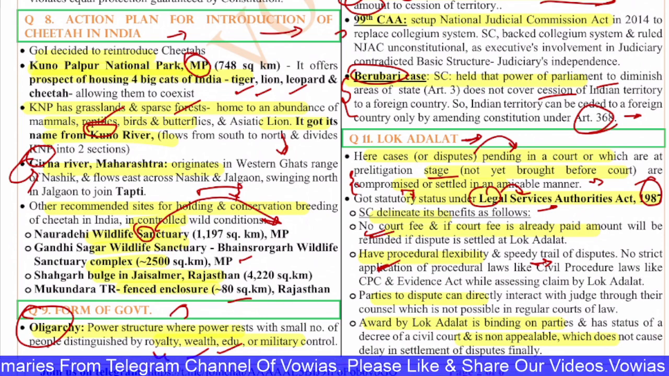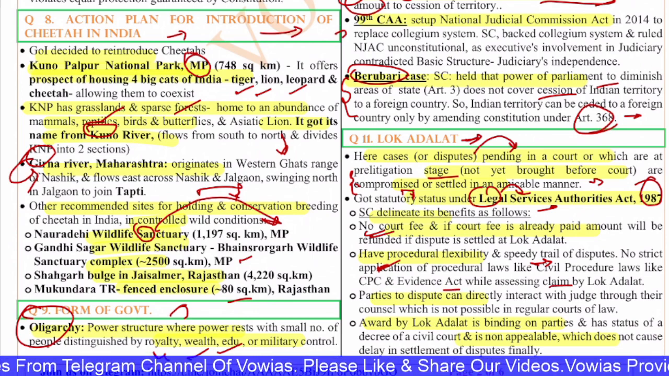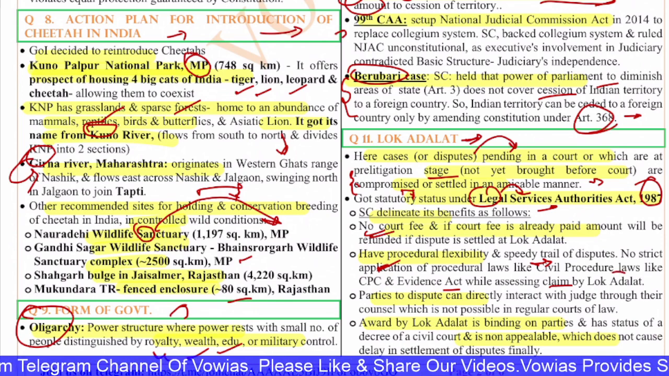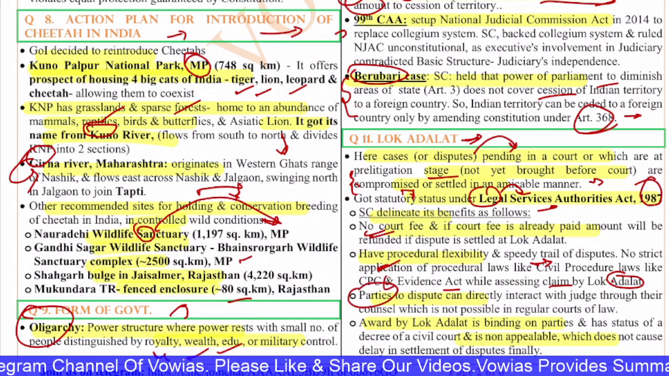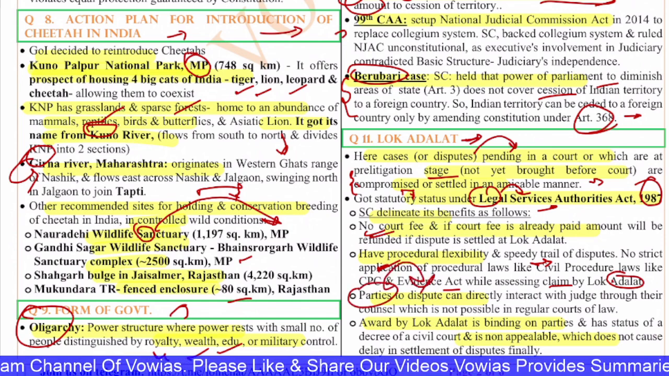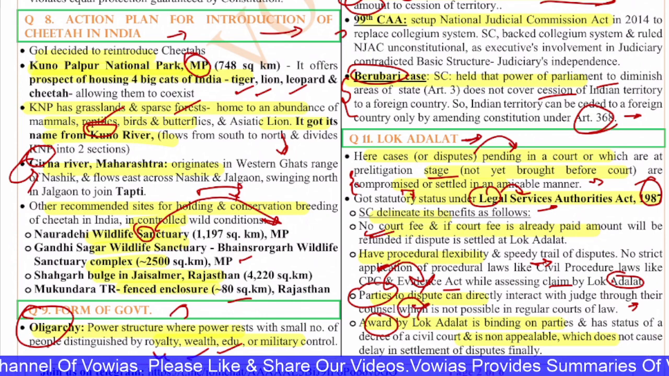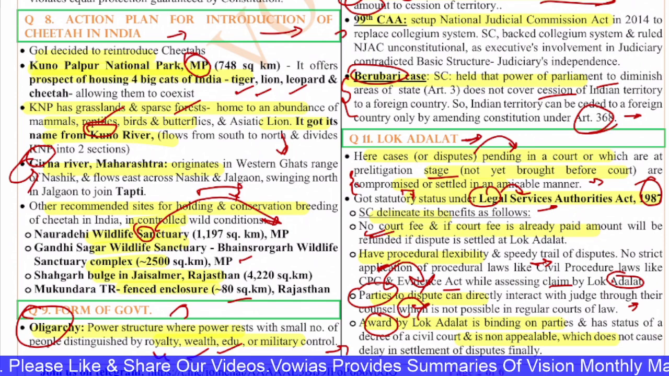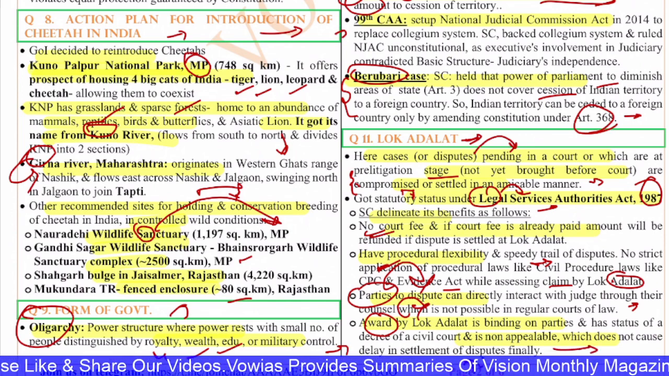The procedural laws like the CPC and Evidence Act are not strictly followed while asserting a claim before the Lok Adalat. And the parties to the dispute can directly interact with the judge through their counsel. The award by Lok Adalat is binding on the parties and has the status of a civil court decree, and is non-appealable, which does not cause delay in the final settlement of disputes.